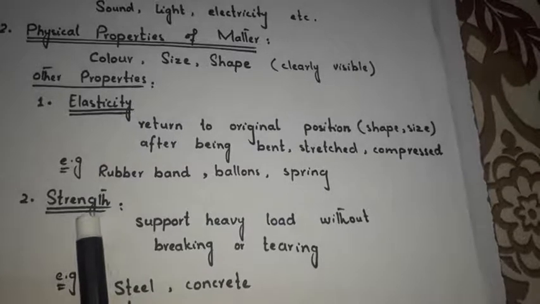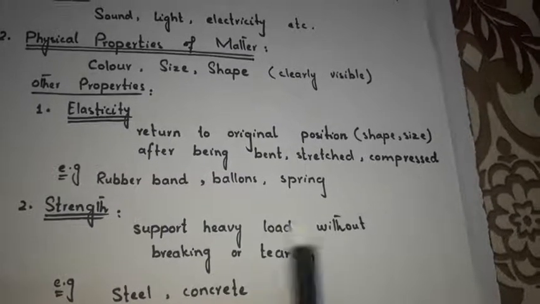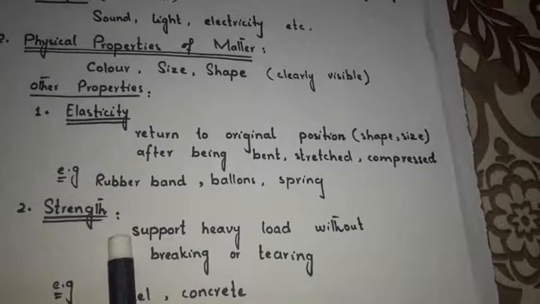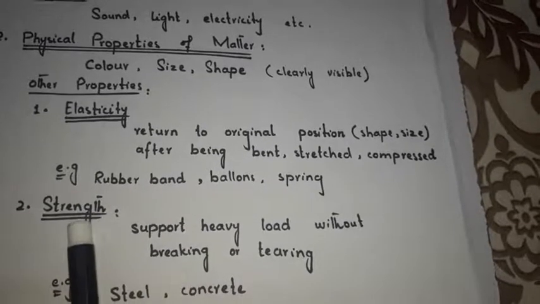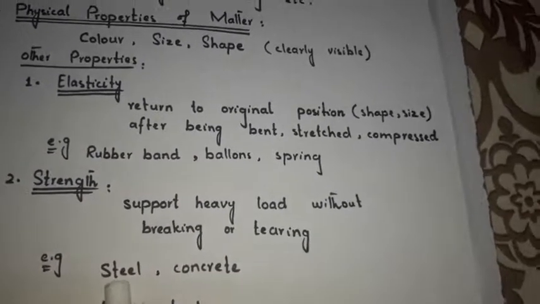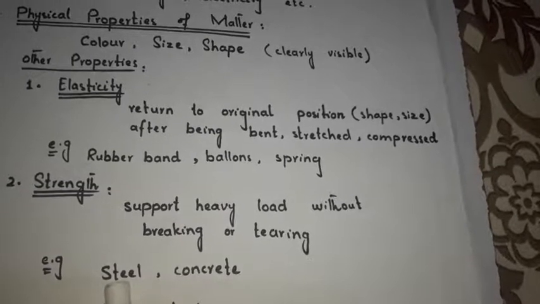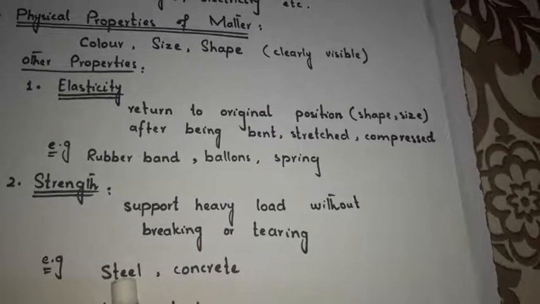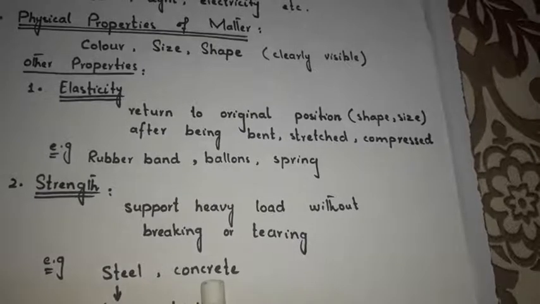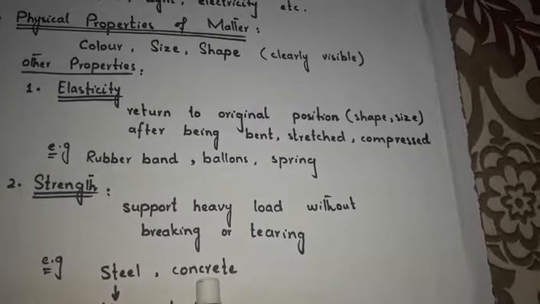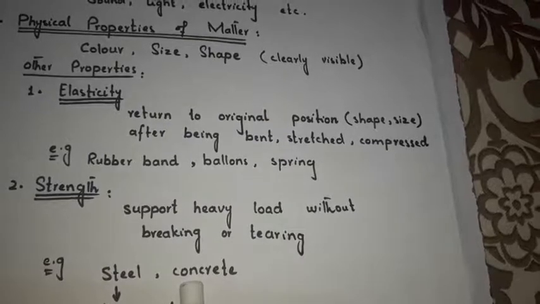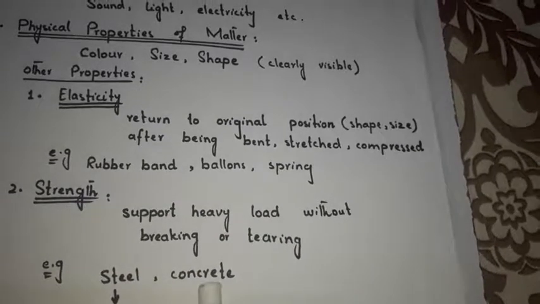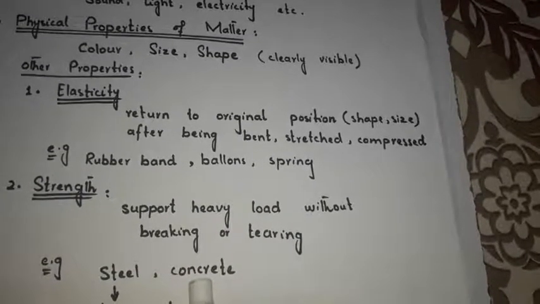Strength of a material is its ability to support a heavy load without breaking or tearing. It means an object that can support a heavy load without breaking has strength. You can give the example of steel. Steel supports many objects and heavy loads without breaking and tearing. Second example, the roads that are made of concrete, or the poles. You have seen the bridges and the buildings that are made of concrete. They support a very heavy load without breaking. So steel and concrete are some examples of strength.